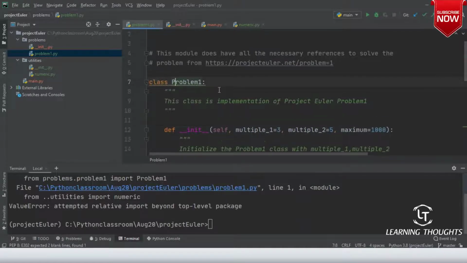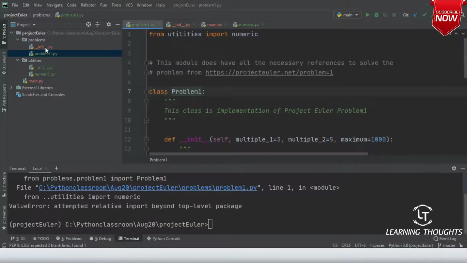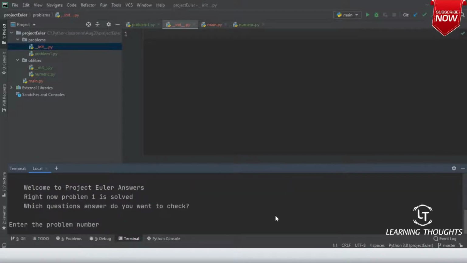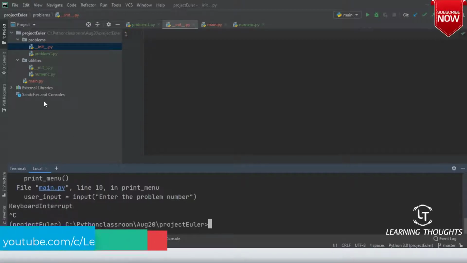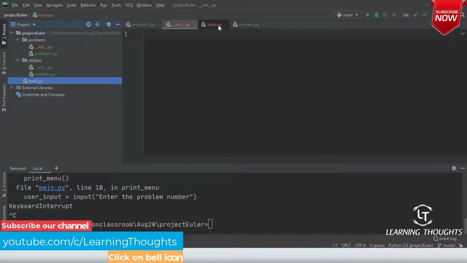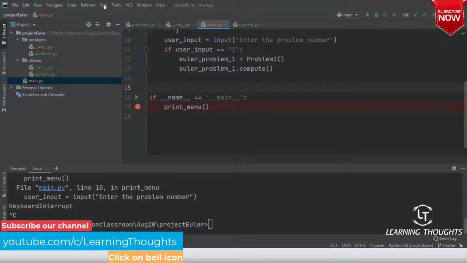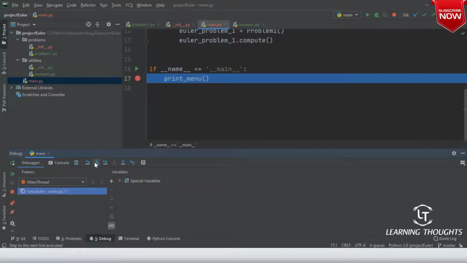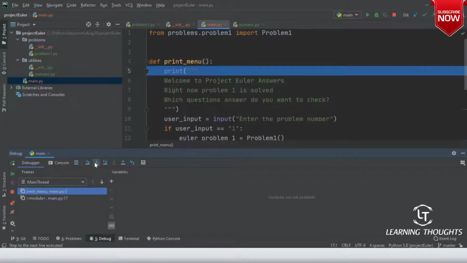Okay, let me reformat the file. Good. So there is one problem over here. This is showing as error. That's one thing which I'm basically looking into. Okay, good. Now it is working. Right. Now let me go to main.py and then debug this. Run, debug main.py. Sorry for saying, we are getting print menu. Now, if you want to get inside, we will be saying step into.